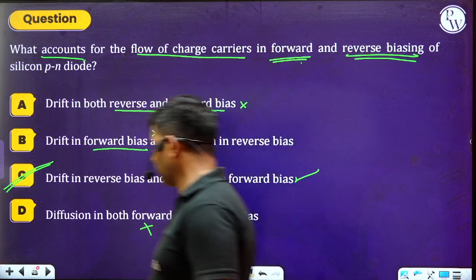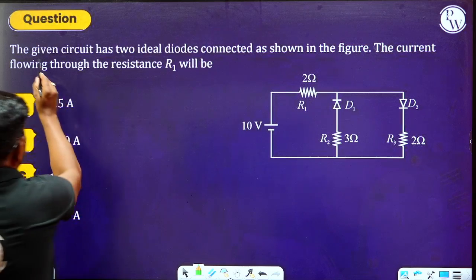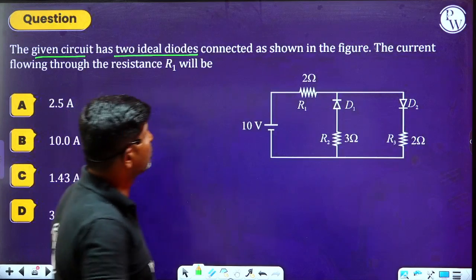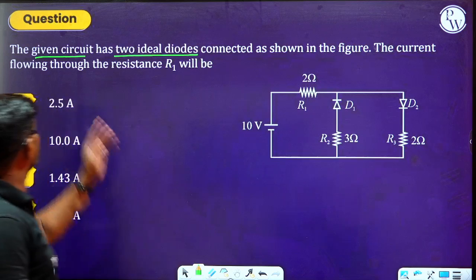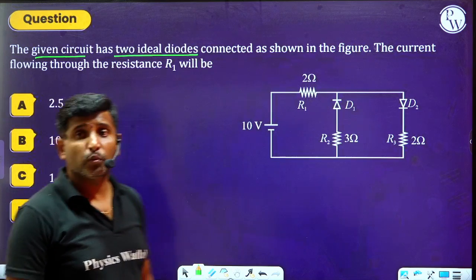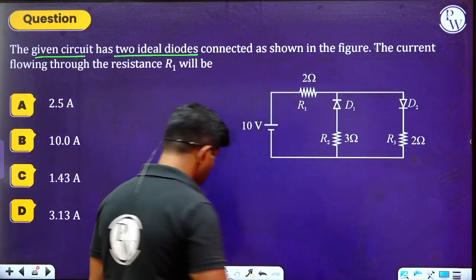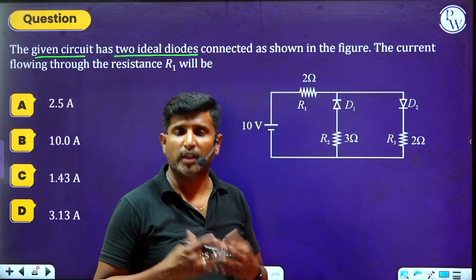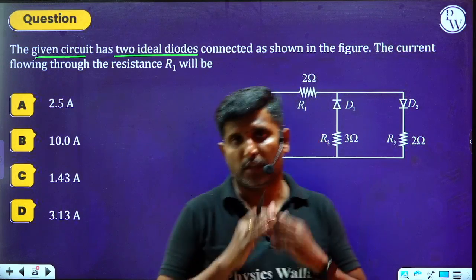Now let us move on to the next question. Please read this question carefully. The given circuit has two ideal diodes connected as shown in the figure. They are asking what is the current flowing through resistance R1. Whenever there is a diode in a circuit, it just acts like a path for the current.